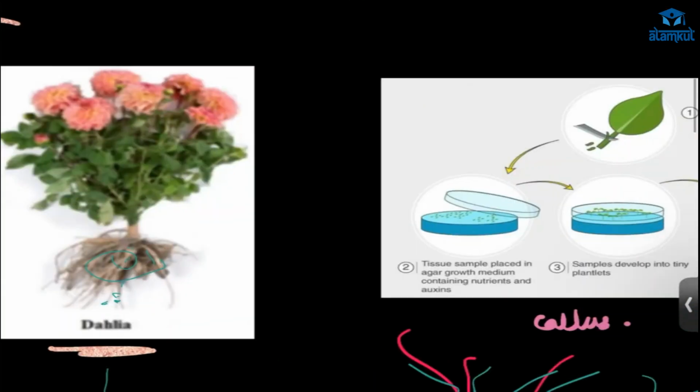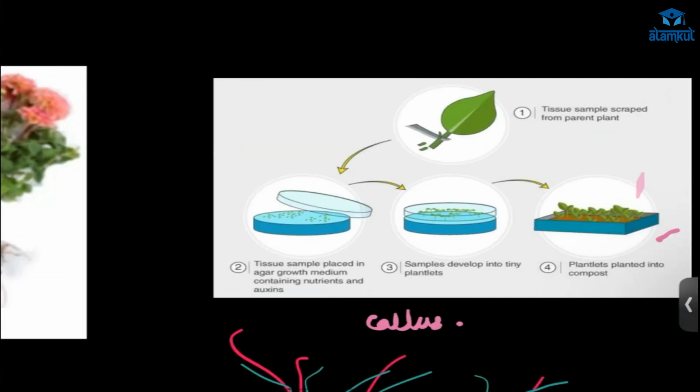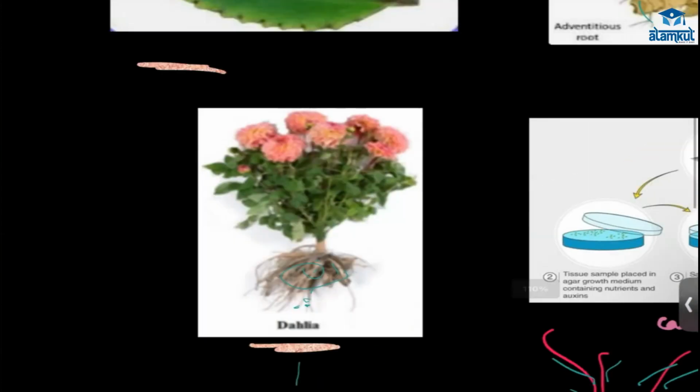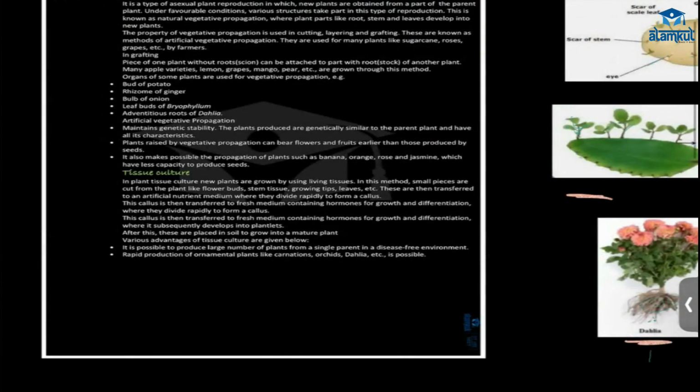They put it in a petri dish and give whatever conditions are required for growth. Nutrition they will give, and after that it will grow and become a plantlet, and it will be planted into compost or soil. After that it goes to a nursery, and from this a new plant will come. This is tissue culture.